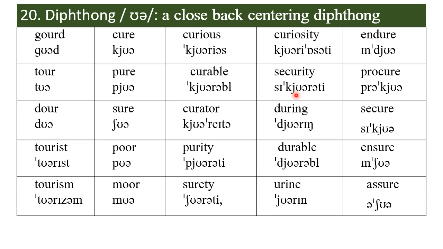Comparing these vowels in minimal pairs. Congratulations, we've come to the end of monophthongs and diphthongs, the first 20 sounds of English, the vowels. I'll see you in the next clip.